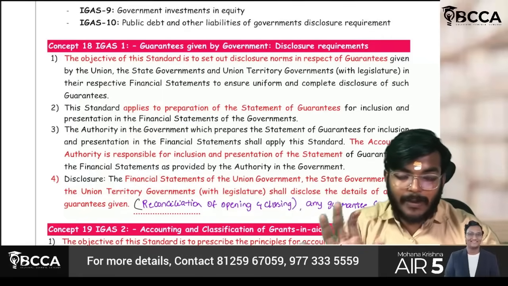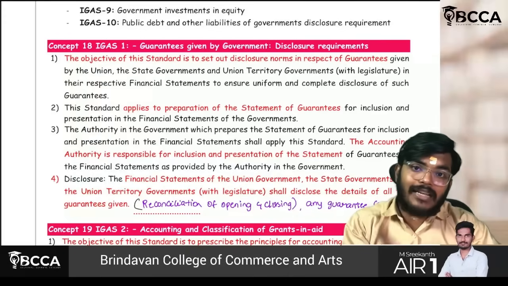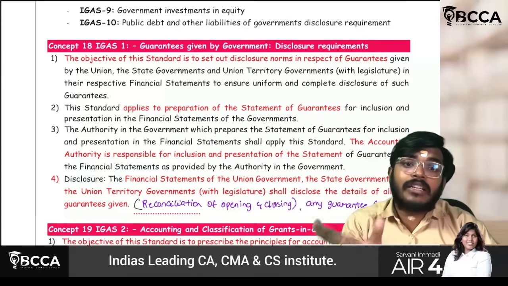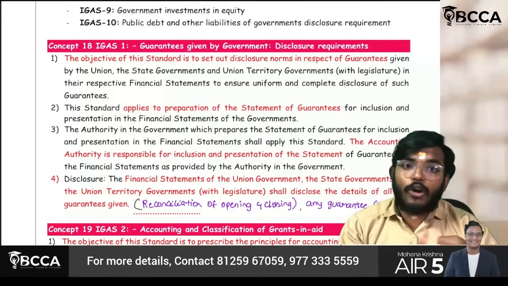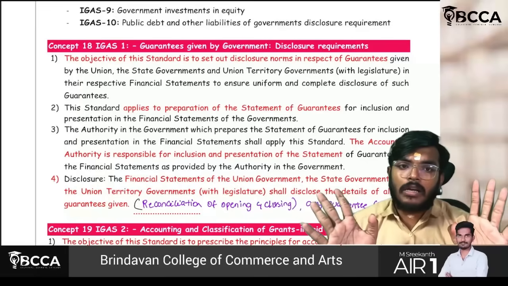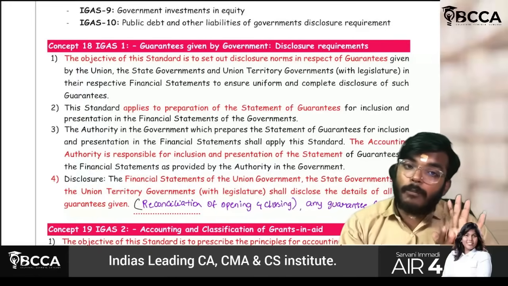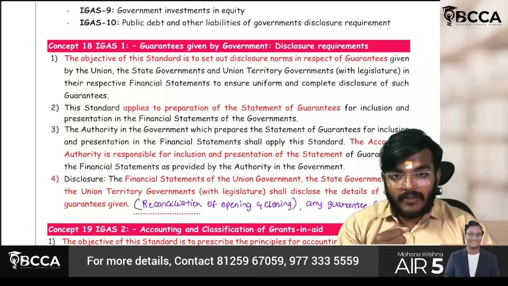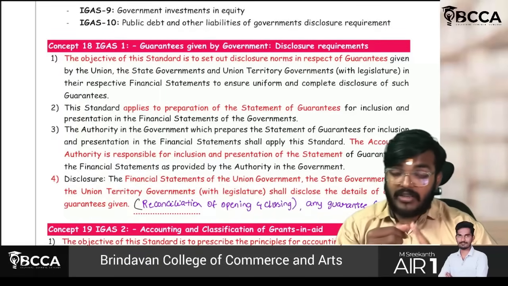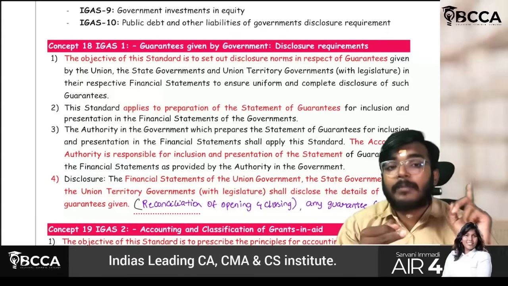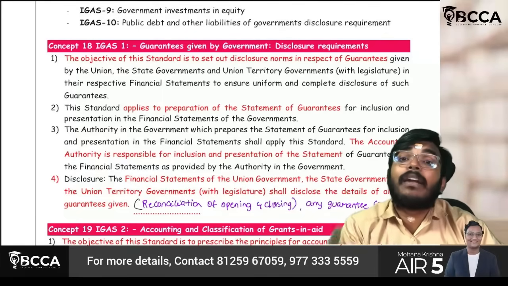If you look at the first part, just check the highlighted areas. The objective of the standard is to set out the disclosure norms in respect of the guarantees. Either the guarantee given by the central or the state or union territory, everything. So see, everything has to be reported uniformly. If the central government has given the guarantee, it should be done uniformly. If the Karnataka state government has given, it should also be done uniformly. If the Andhra Pradesh state government has given any guarantee, it should also be done uniformly, and complete disclosure also has to be given.